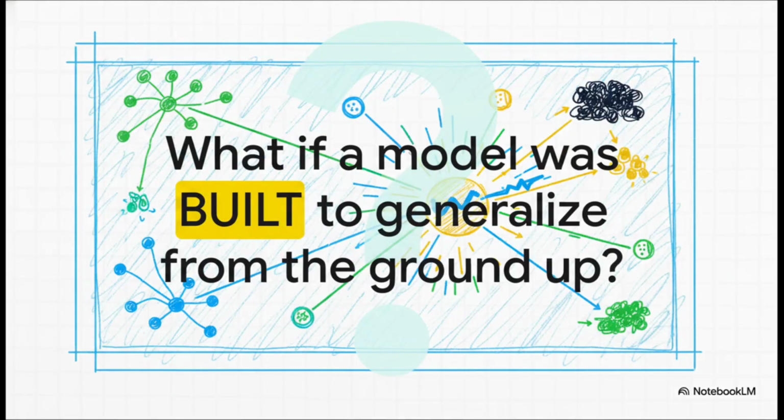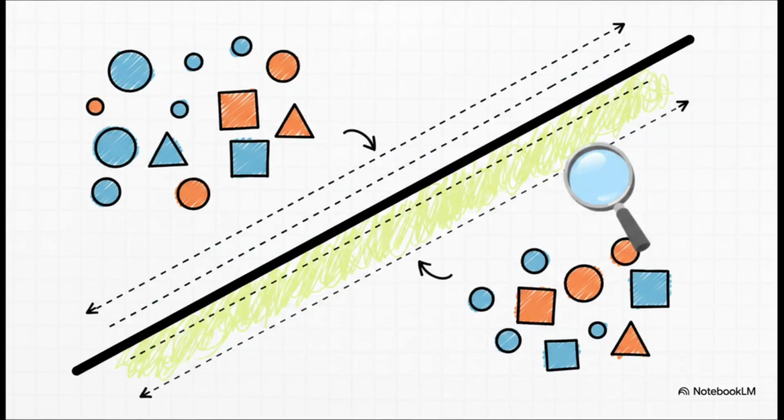Now, all these techniques are great for preventing a model from going bad. But what if we could design a model that actively looks for the most generalizable solution right from the very start? To get this idea, we need to talk about something called a margin. In a classification problem, the margin is basically the safety buffer. It's the empty space between the line you draw to separate two groups of things and the closest data points on either side of that line.